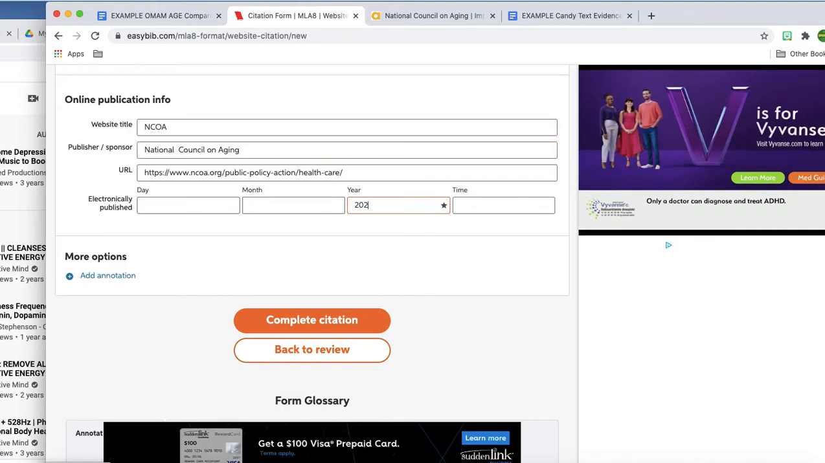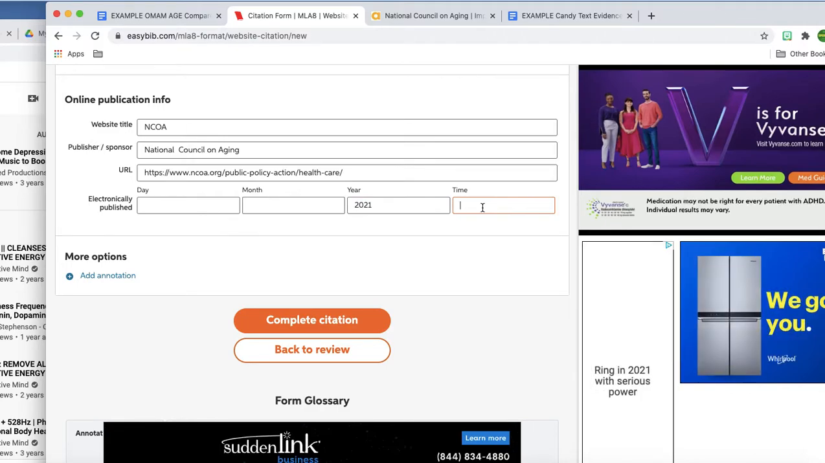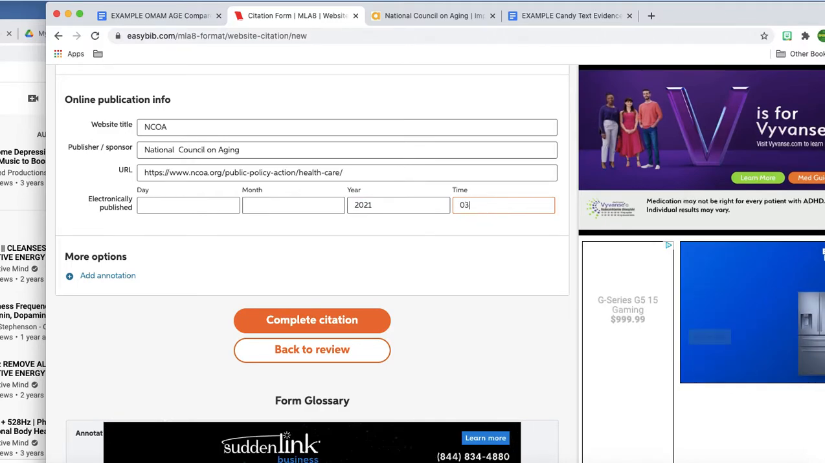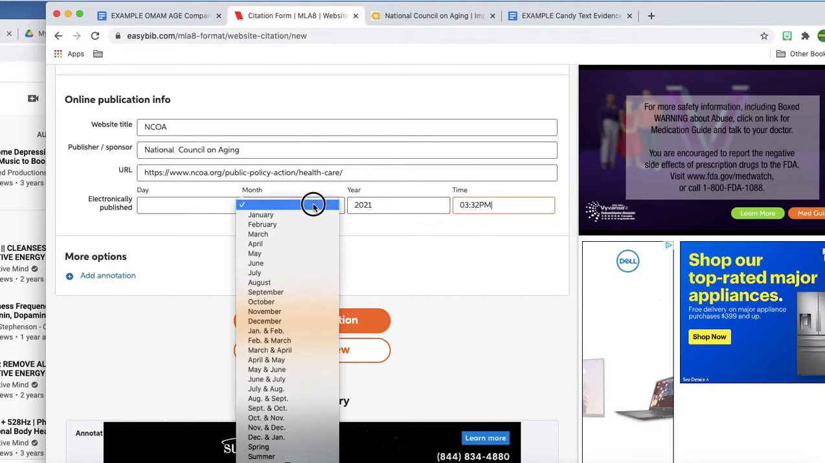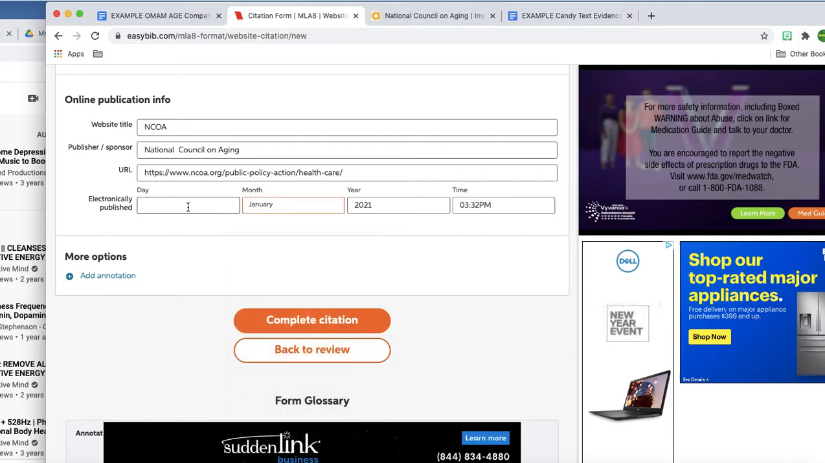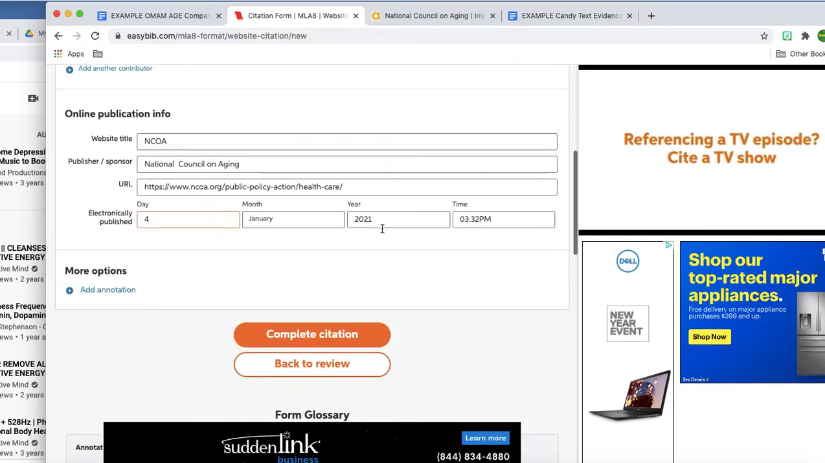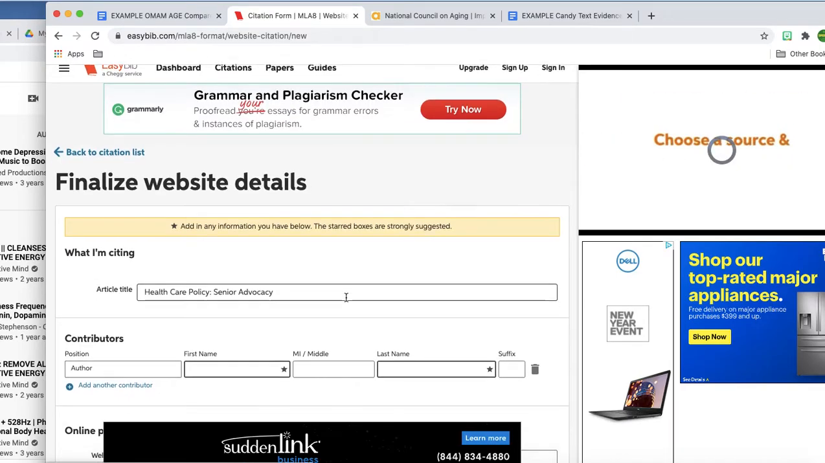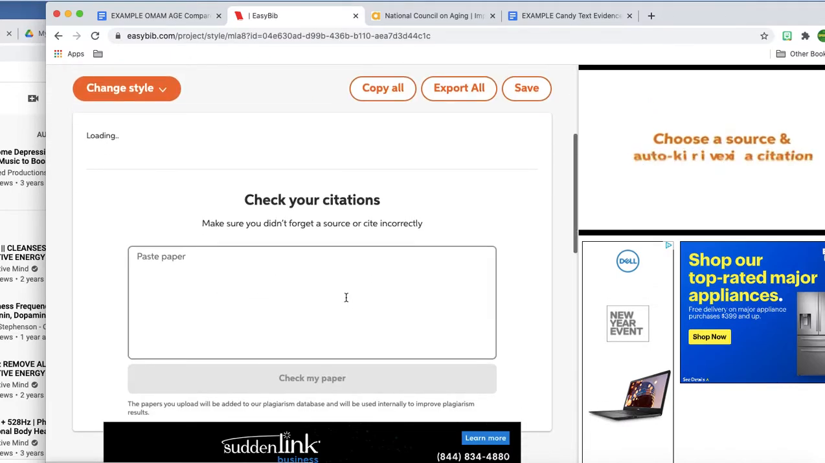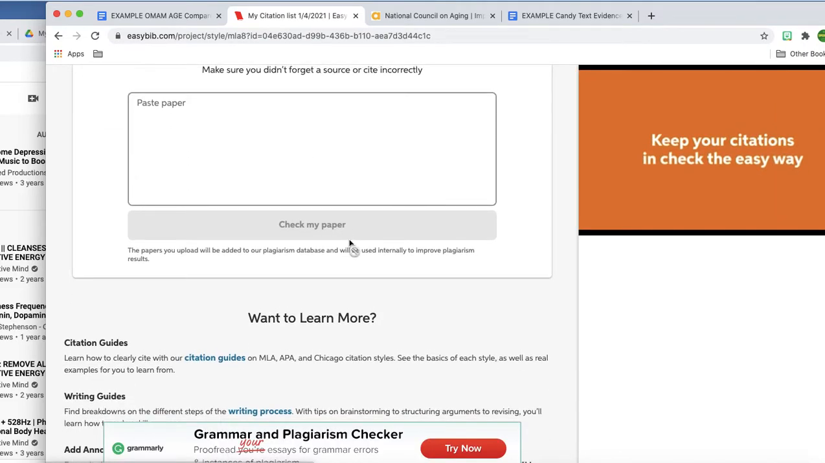So it's 2021 when I accessed this. And the time right now is 3:32 p.m. And it's January. So I'm putting the date that I accessed it. And it's the 4th. Let me see if there's anything else here that I can work with. Okay, I'm going to go ahead and complete my citation. Star boxes are strongly suggested. It's just going to take a second to pop up.